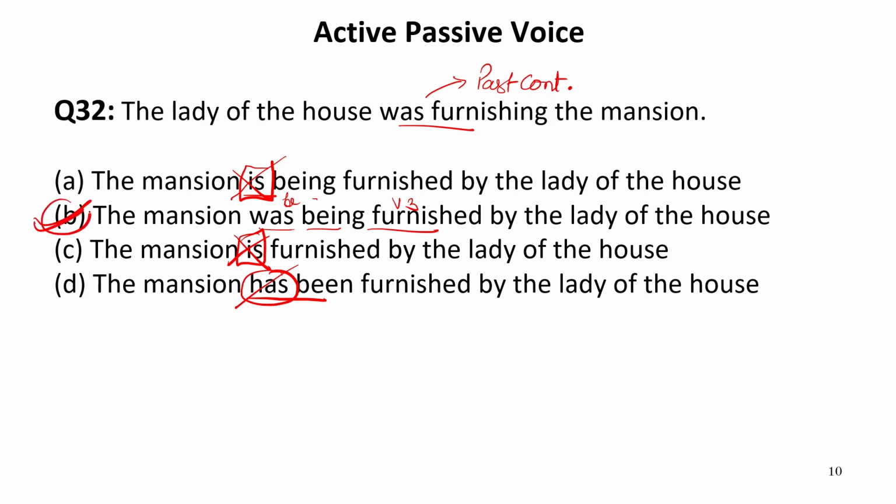Therefore our answer is B. So this is the correct option. The correct answer or the correct passive voice of the given sentence will be the mansion was being furnished by the lady of the house. Now let us move to the next one.